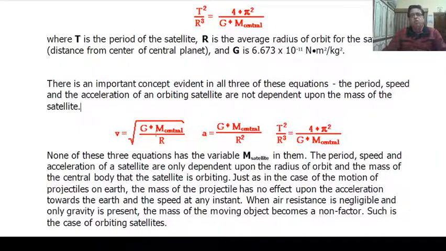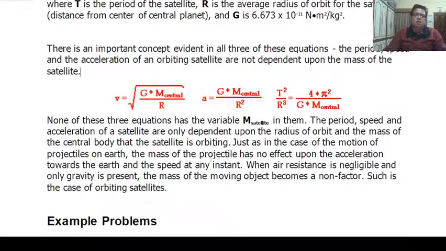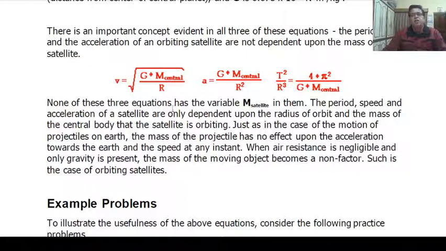V equals under root G M central upon R, A equals G M central upon R square, T square upon R cube equals 4 pi square upon G M central. None of these three equations has the variable M satellite in them. The period, speed, and acceleration of a satellite are only dependent upon the radius of the orbit and the mass of the central body that the satellite is orbiting.